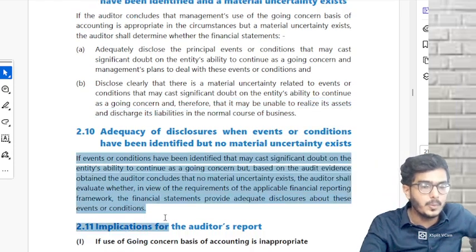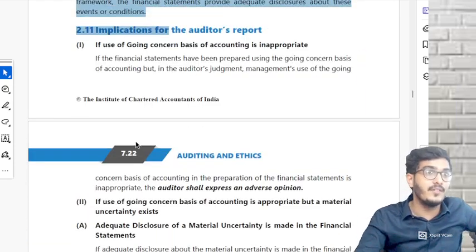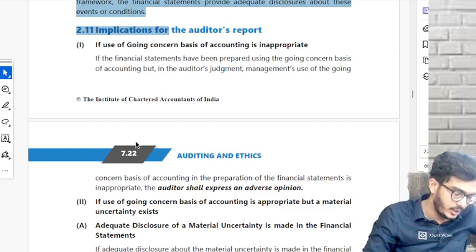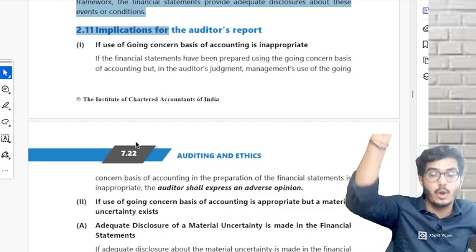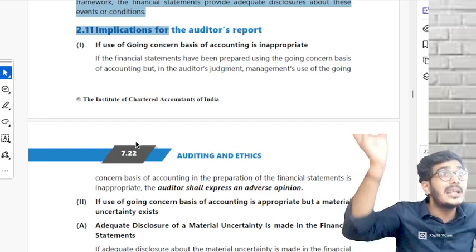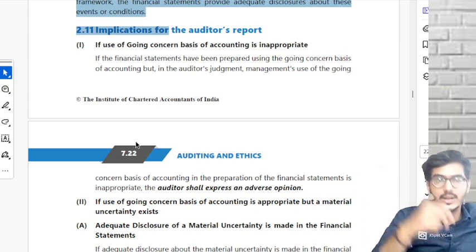Understood kya? 2.10 you can read it on your own. 2.11 focus important. Now we're going to learn about impact on the report. Impact on the report. What regarding going concern?